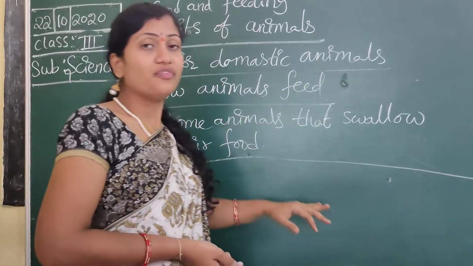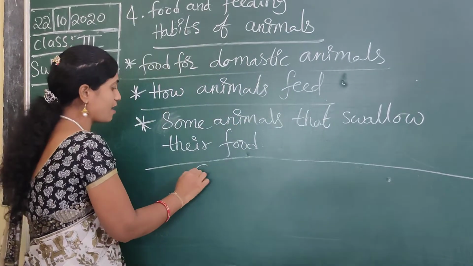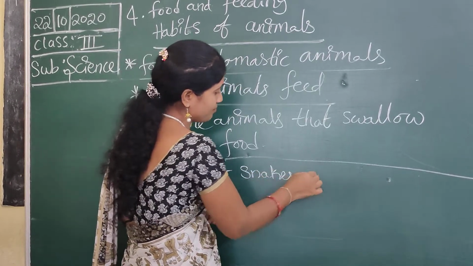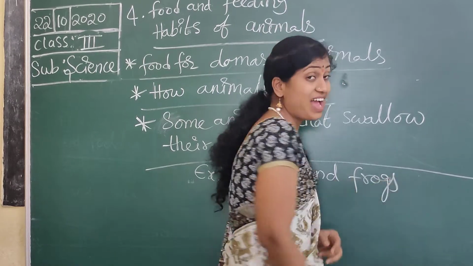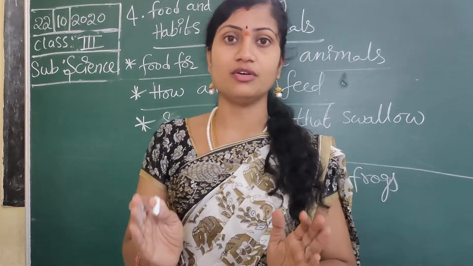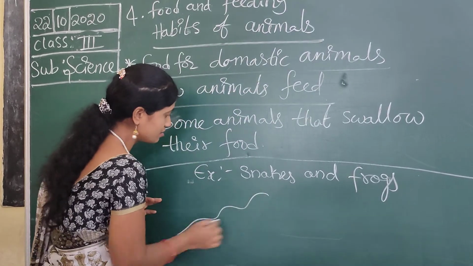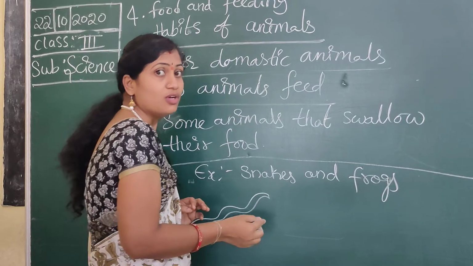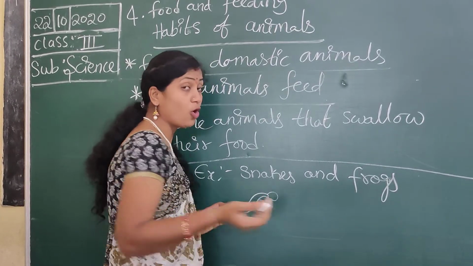Which animals? Snakes and frogs, for example. Snakes and frogs swallow their whole food. The snake swallows the total whole food.